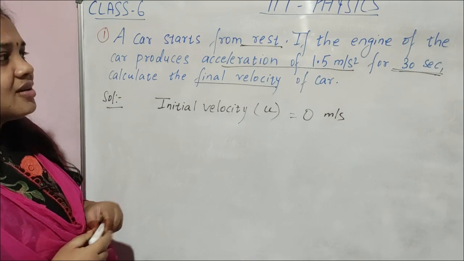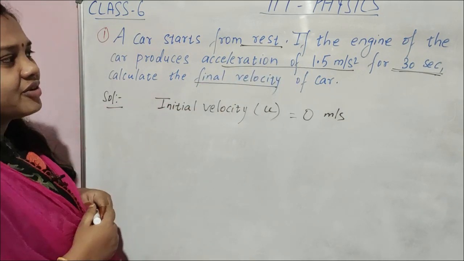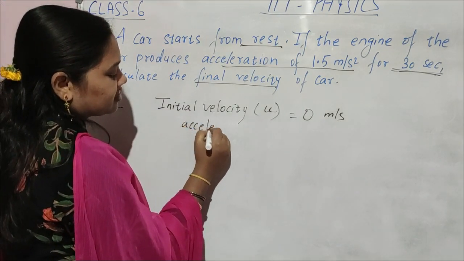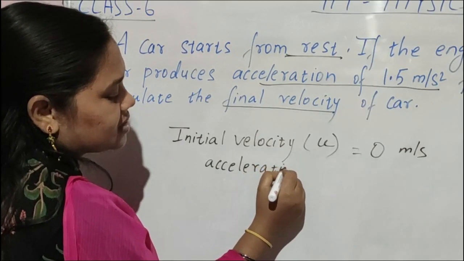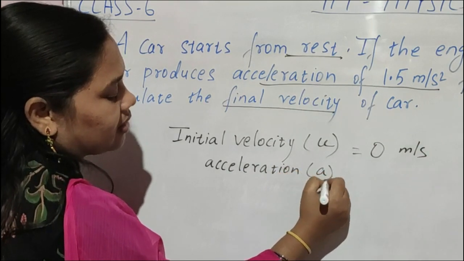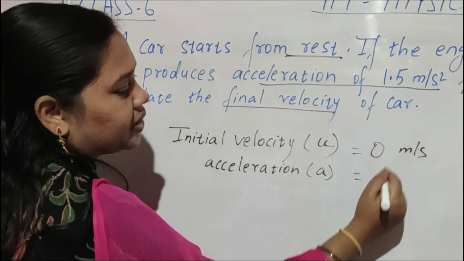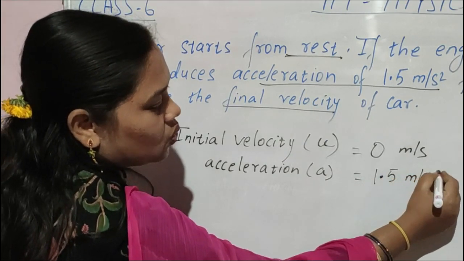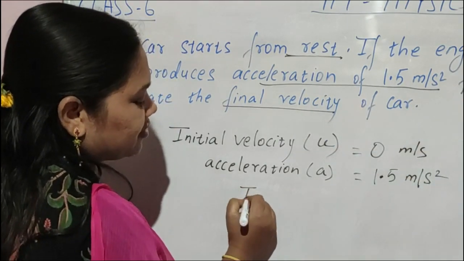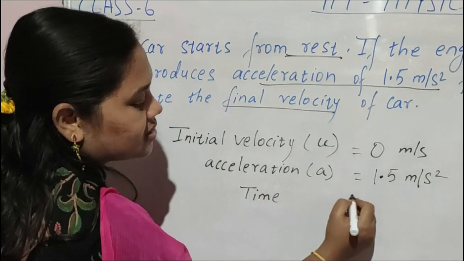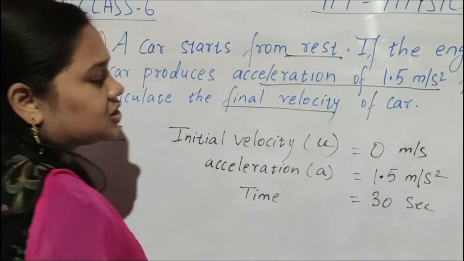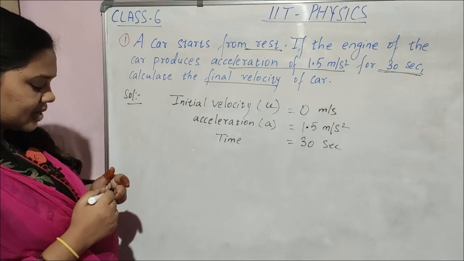Uniform acceleration. Acceleration A is 1.5 meter per second square. For time, how much is given? Time is 30 seconds.